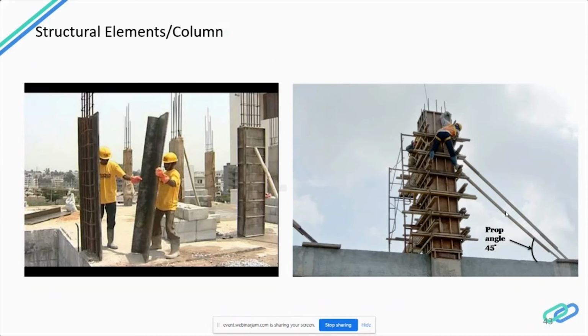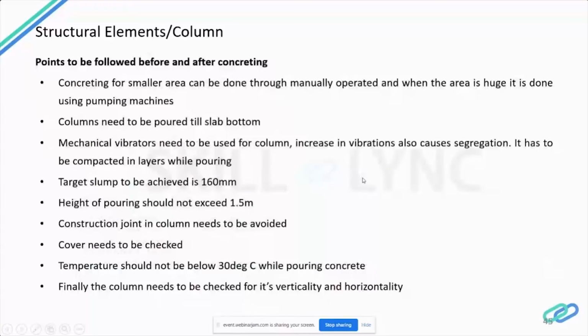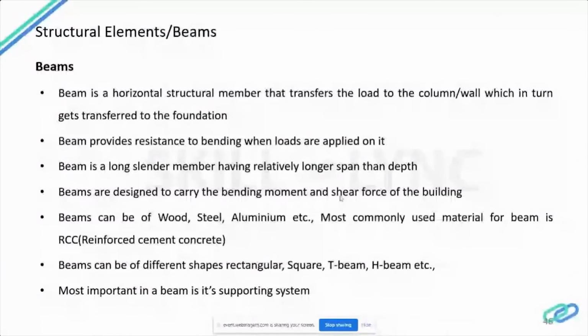And Puneet is asking, why should the hook angle be 135 degrees only? It is as per the requirement of the IS code that the hook angle be maintained at 135 degrees for seismic designed buildings. And Abhinav Dubey is asking, how can we decide the number of bars for different columns?